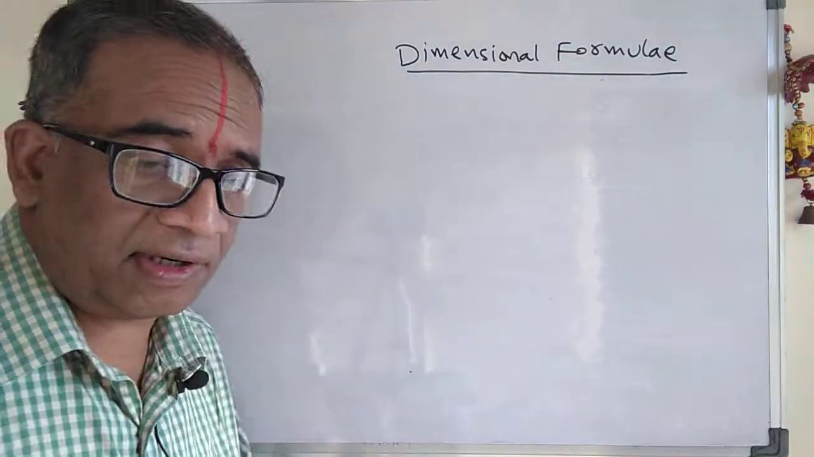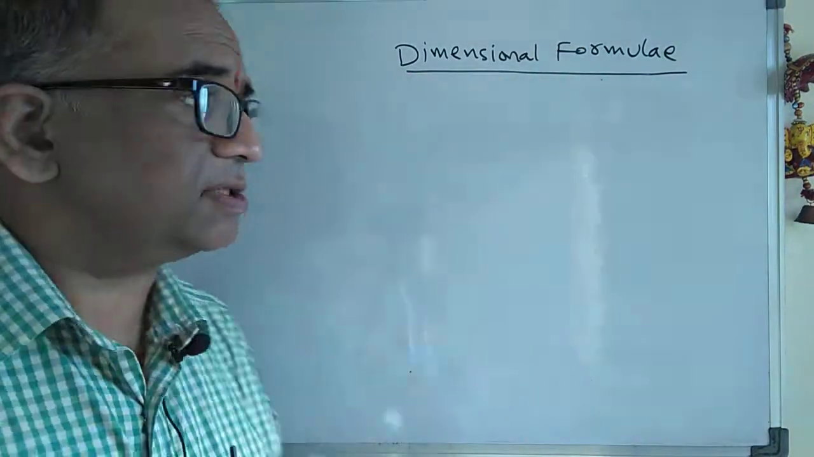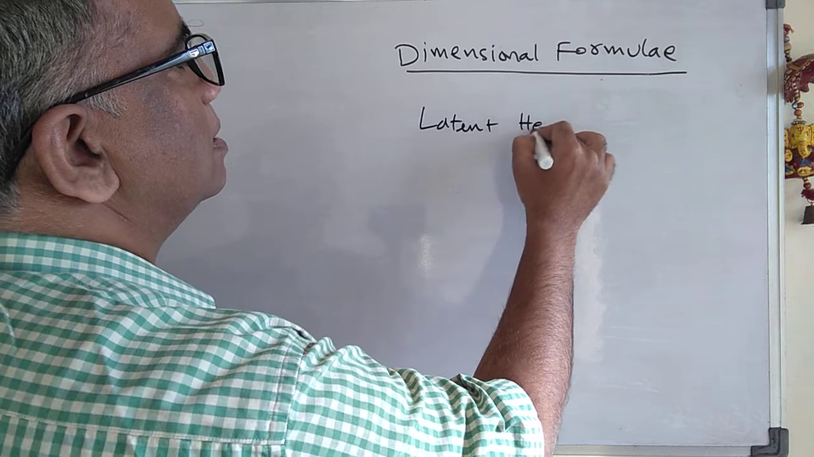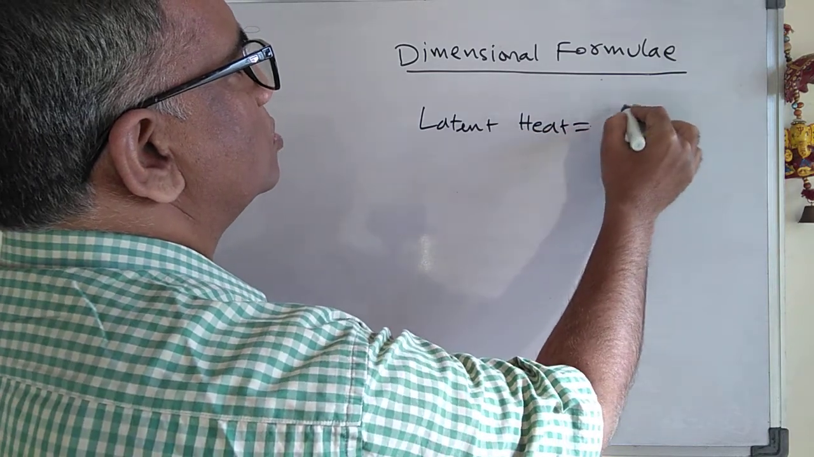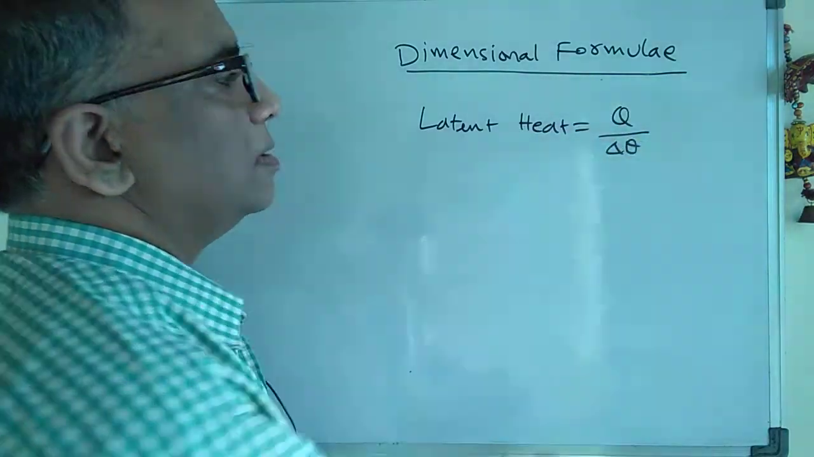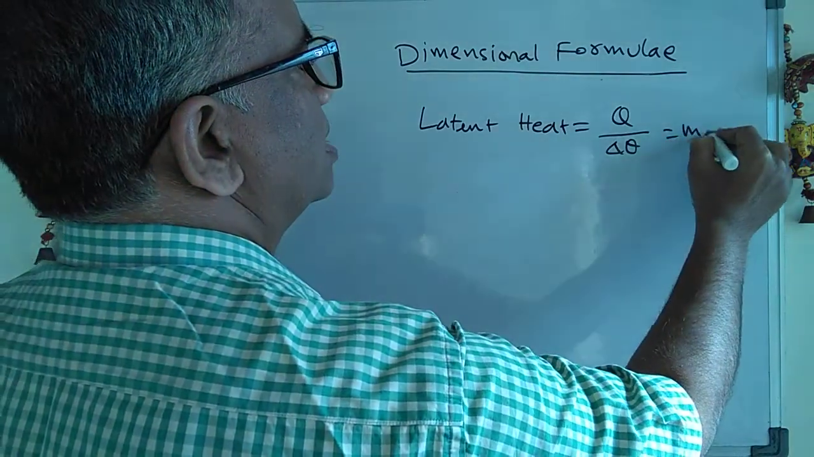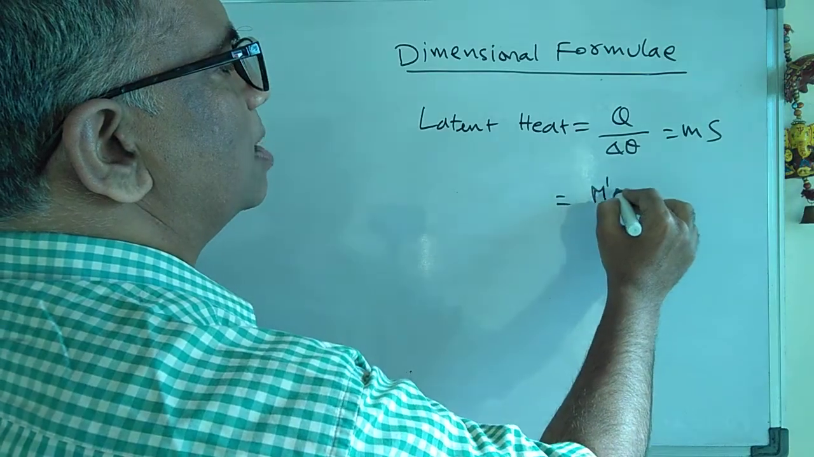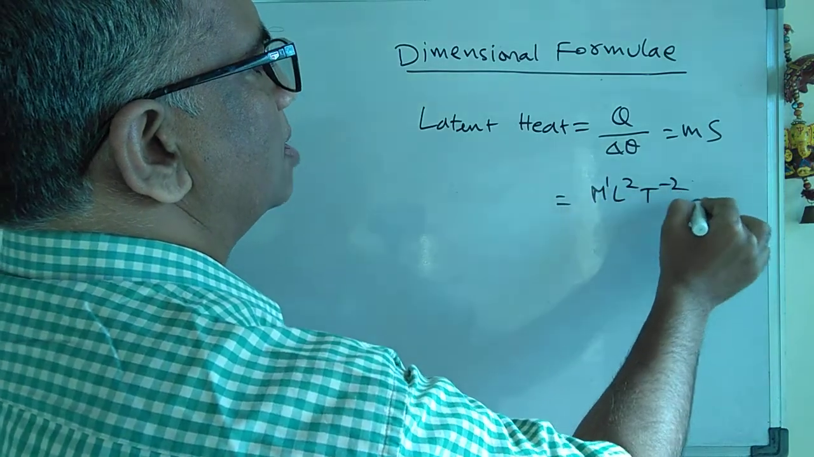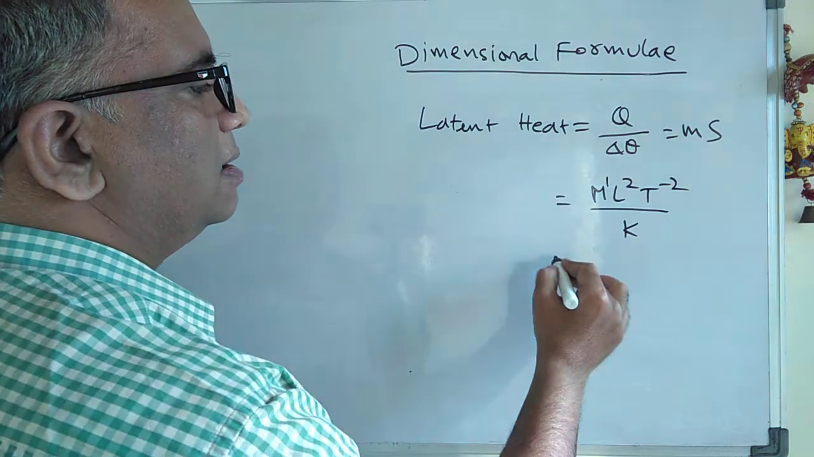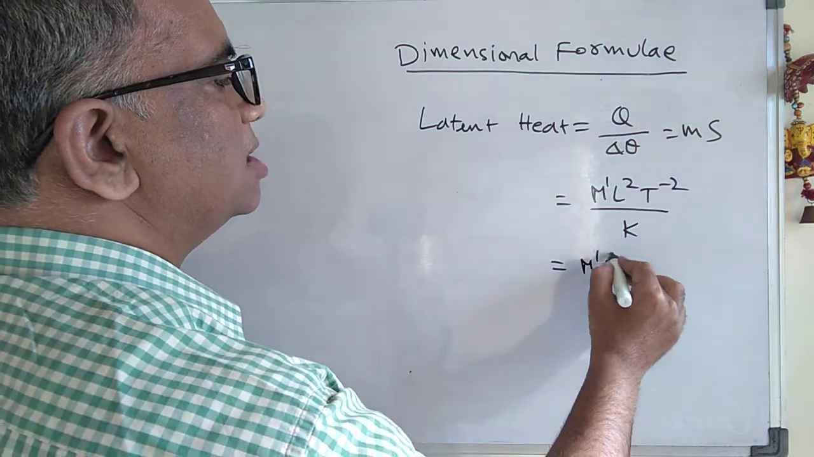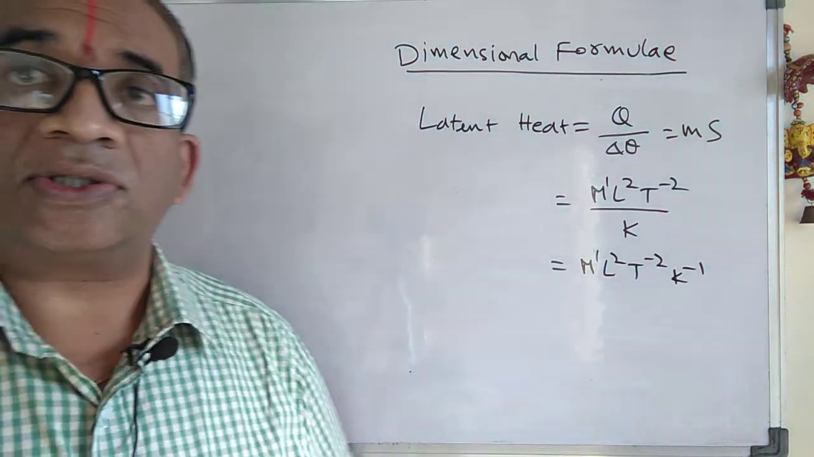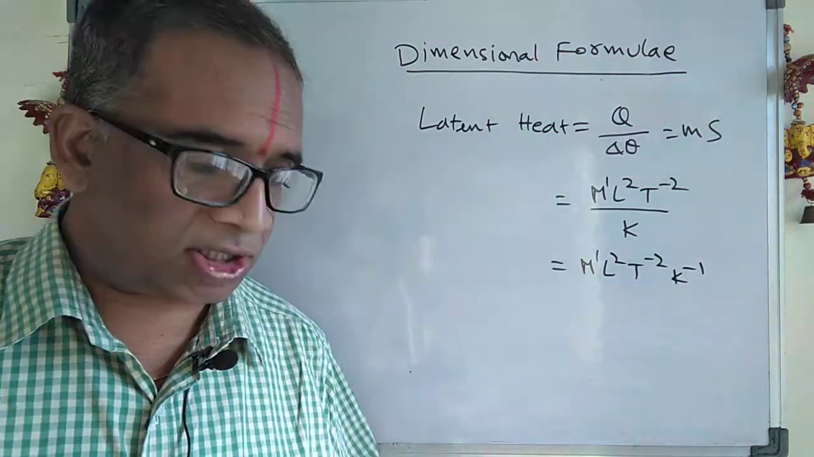Oh, sorry, I think I have written it wrong here. See carefully, the latent heat. Latent heat is equal to Q by delta theta, or nothing but m into specific heat. Q by delta theta is M to the power of 1, L square, t to the power of minus 2, by K. Therefore it is M to the power of 1, L square, t to the power of minus 2, K to the power of minus 1. That is the dimension formula of latent heat.